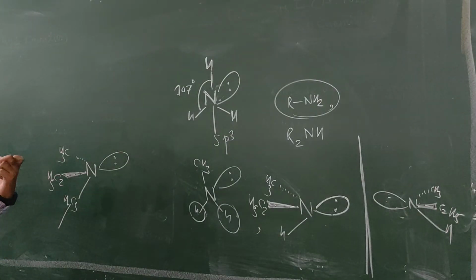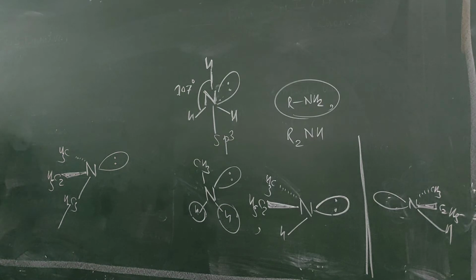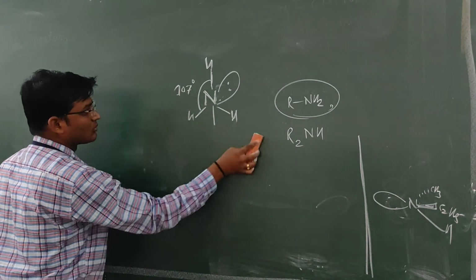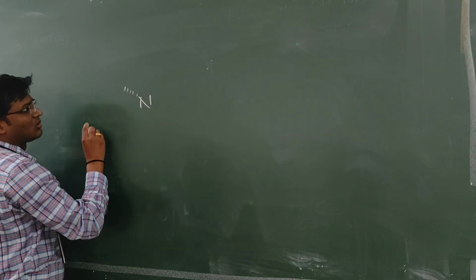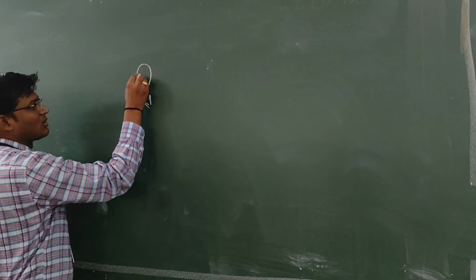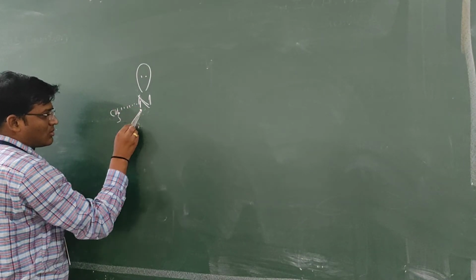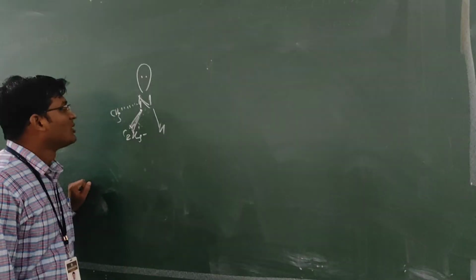But when we consider the lone pair, consider this type of amine with CH3, C2H5 and H. The lone pair present on the nitrogen atom in case of secondary amine continuously undergoes fluctuation.